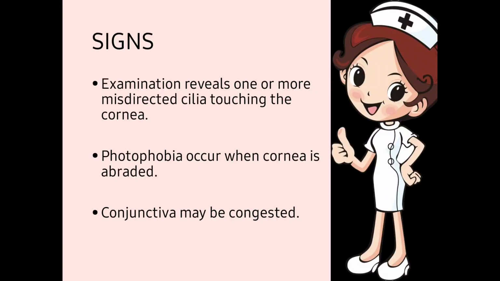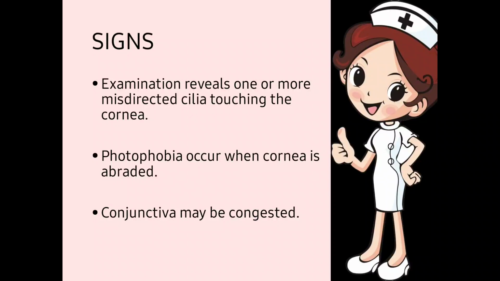The direction of some eyelashes has changed and they are touching the cornea. This will be our identification, all the signs for the examiner. Next one, photophobia occurs when the cornea gets abraded. Scratches take place on the cornea, which are known as abrasions. So photophobia occurs when it affects the cornea.